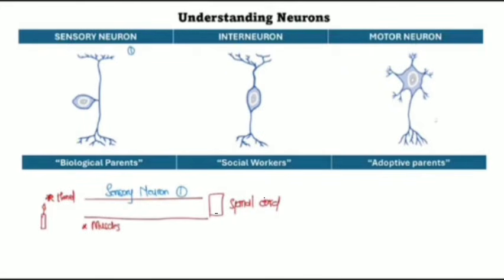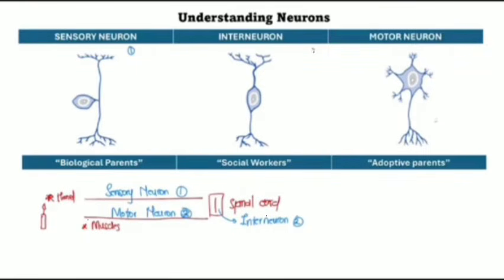Soon after that, when the sensory neuron arrives at the spinal cord, which neuron does it connect with? It connects with the neuron that is called interneuron. Interneuron is basically found between the sensory neuron and the motor neuron, meaning that on the spinal cord we would have the interneuron. You see, the interneuron is number two. It means my impulses will move from the hand and go straight into the spinal cord for interpretation. Then after that, the impulses must get to the muscles, so that the muscles are able to contract. And that's where we have the motor neuron, which is our number three, right?